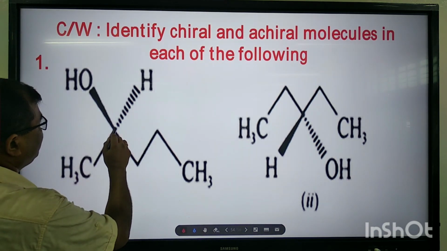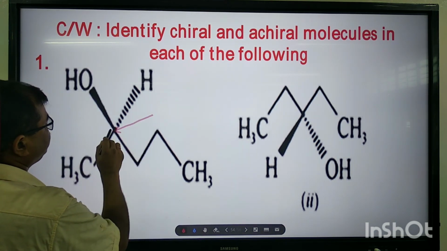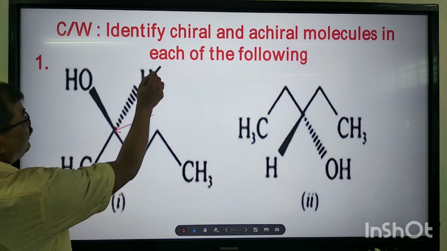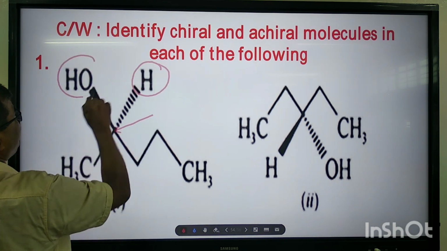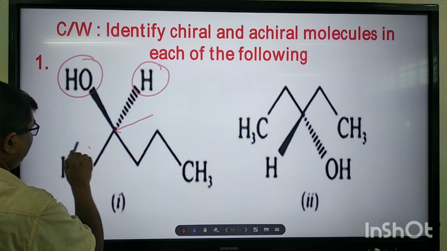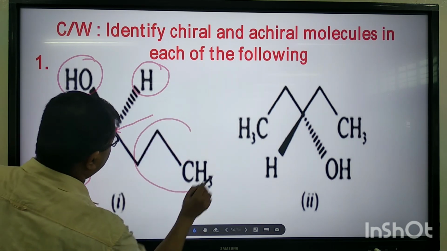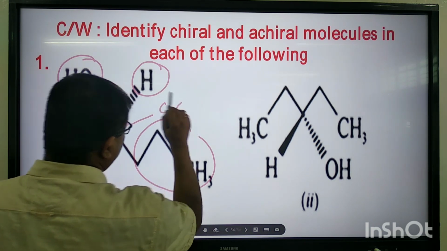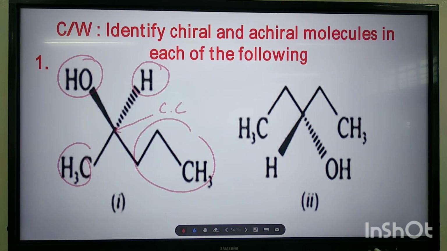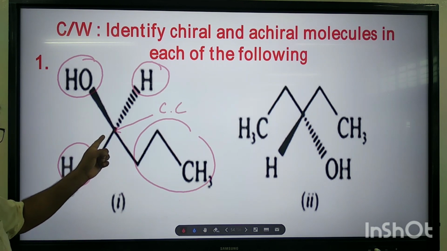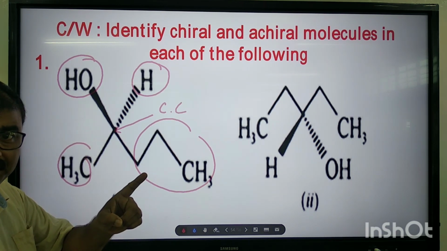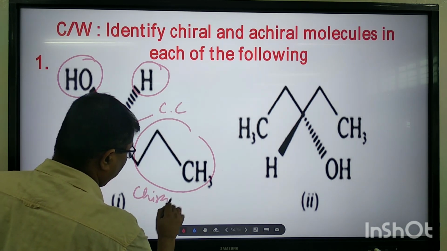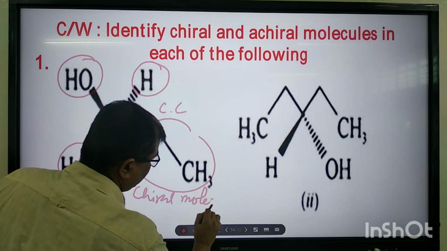See here, this carbon, whether it is a chiral carbon or not. Yes. Here it is. 4 different groups are here: hydrogen, OH, CH3, and another group is this. And this is sp3 hybridized. Since this is a chiral carbon and this molecule has one chiral carbon, therefore we can say this is a chiral molecule.